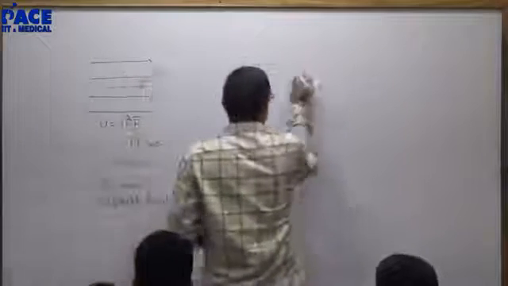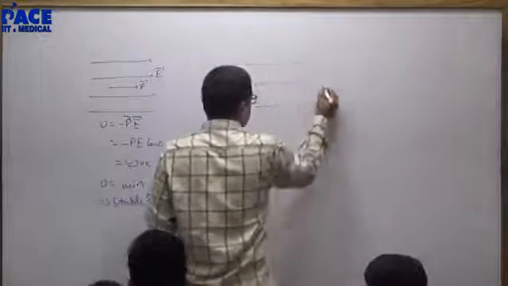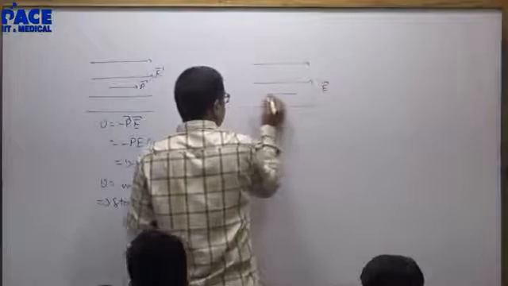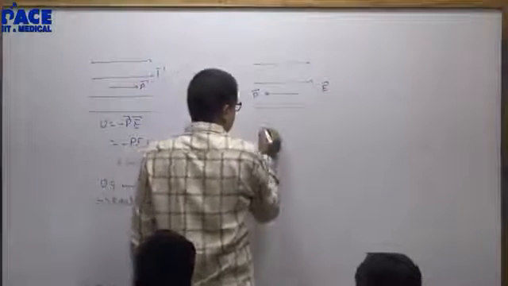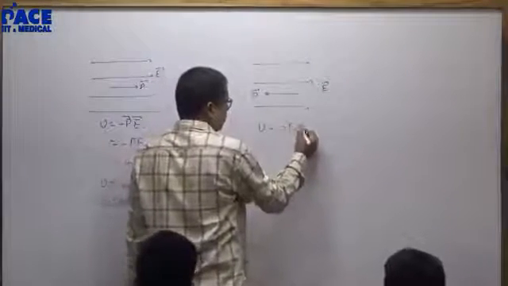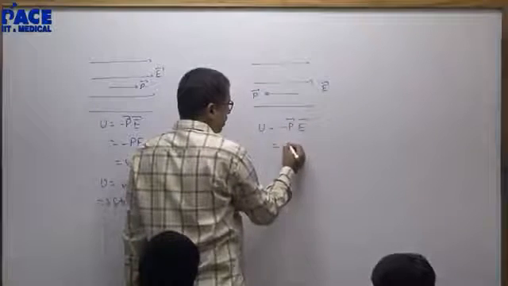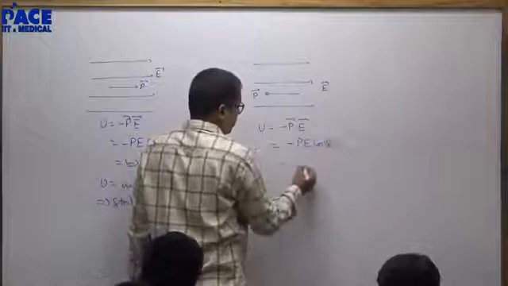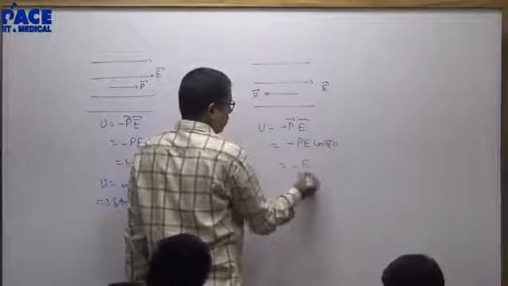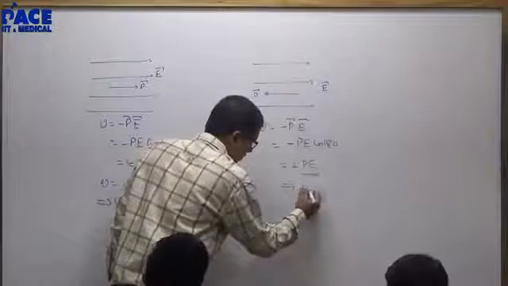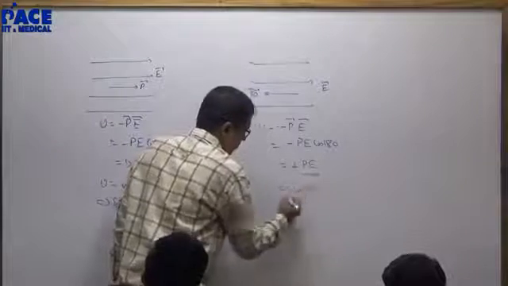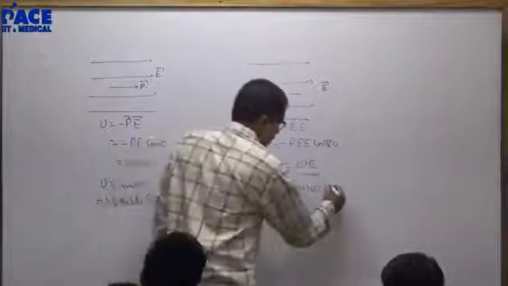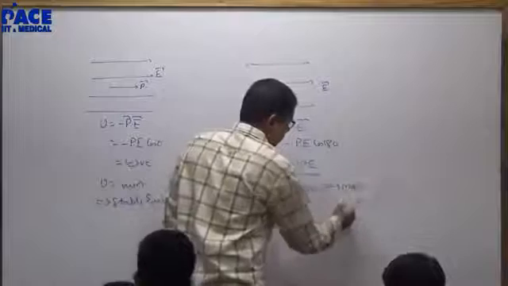What if you have an electric field like this and a dipole moment in this direction? Potential energy is minus P dot E, minus P cos 180, minus of minus will be P. This is positive, hence maximum value.